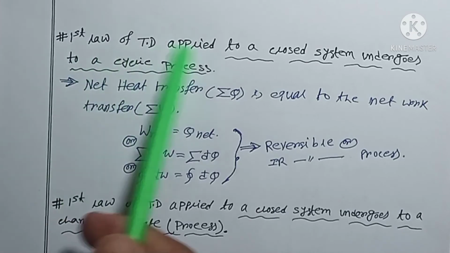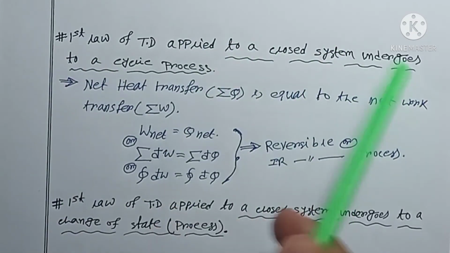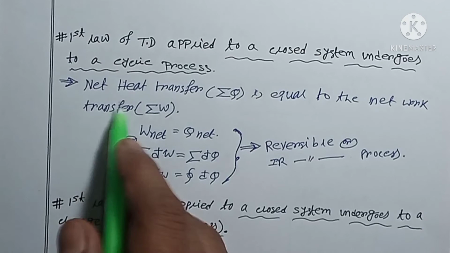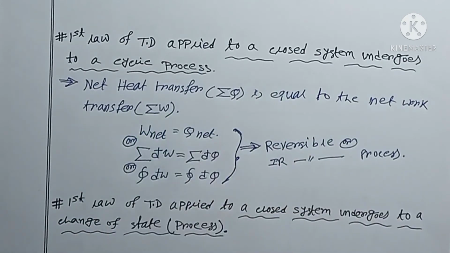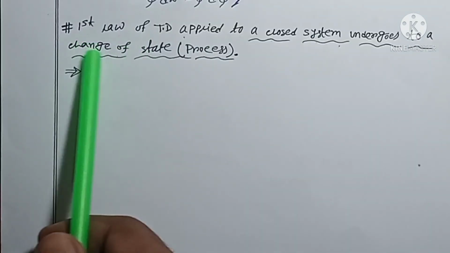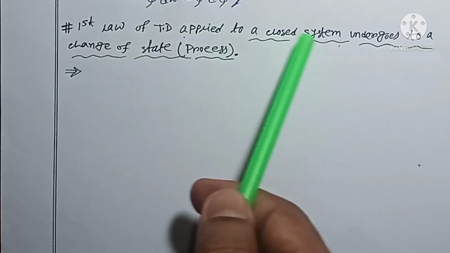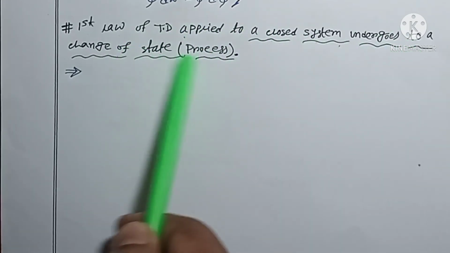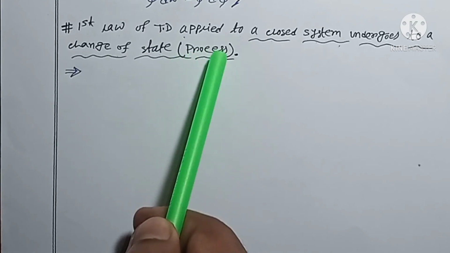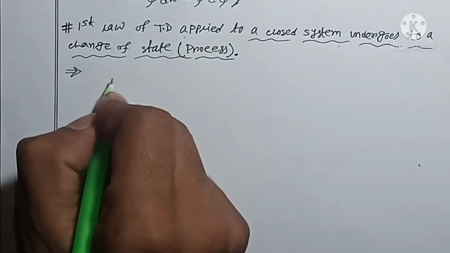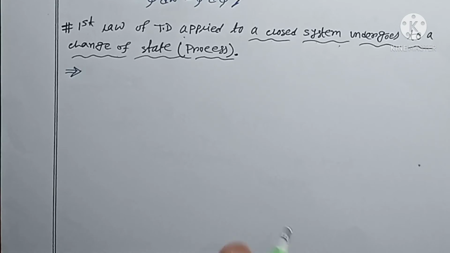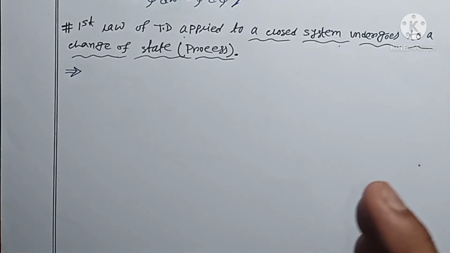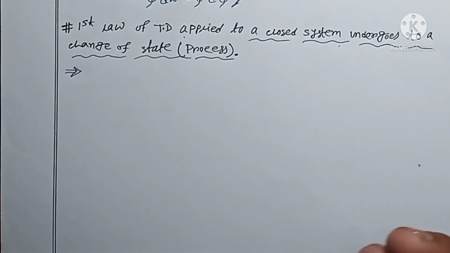So this is our first law of thermodynamics applied to a closed system undergoing a cyclic process: net heat transfer is equal to net work transfer. Let's go to the next one. The first law applied to a closed system undergoing a change of state, which you can call a simple process. Here, of the heat you supplied, a few amount is converted into work, and the remaining is stored inside the system in the form of energy.